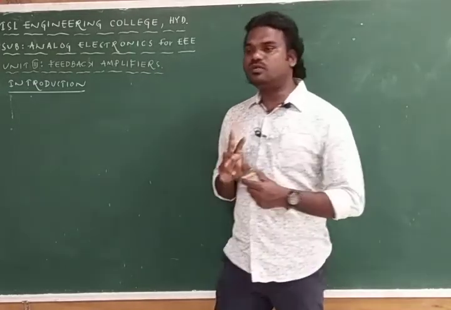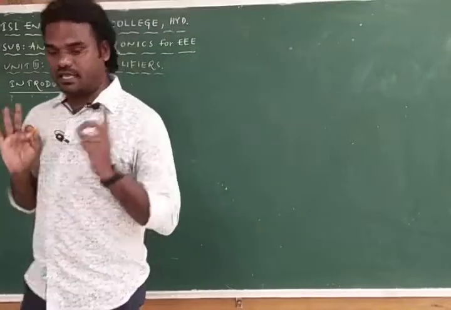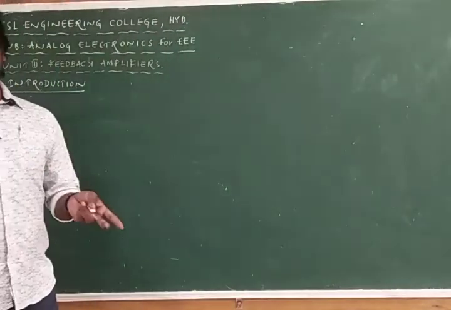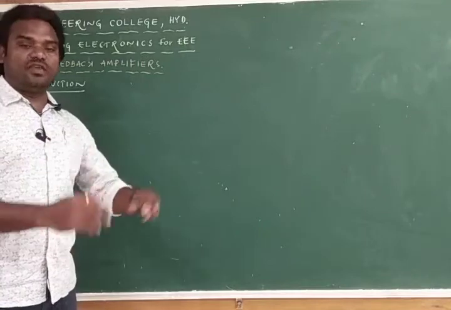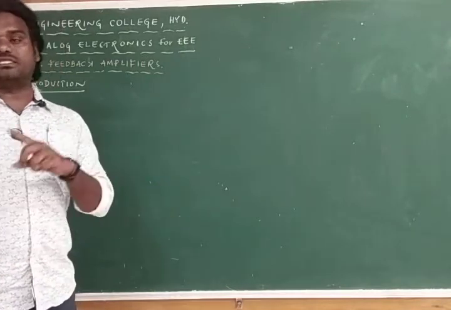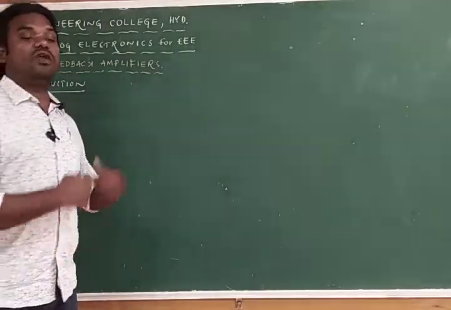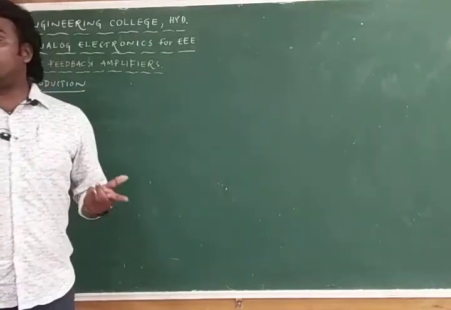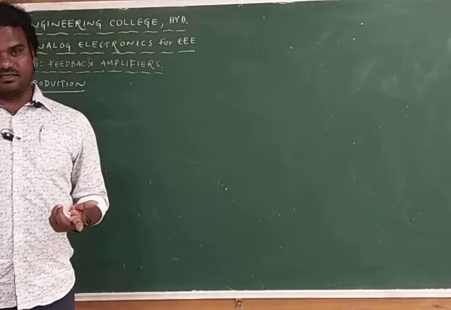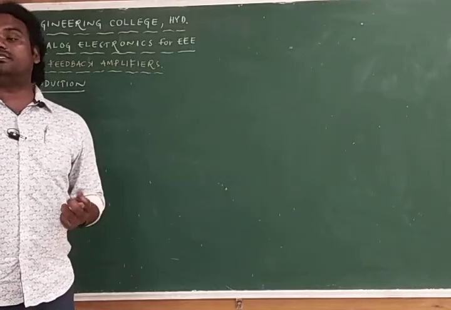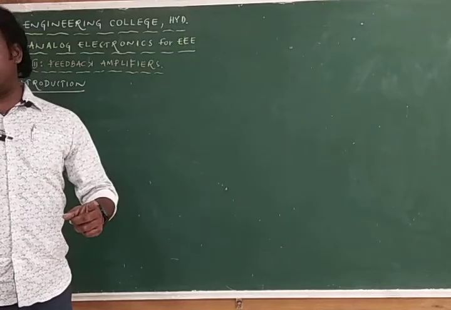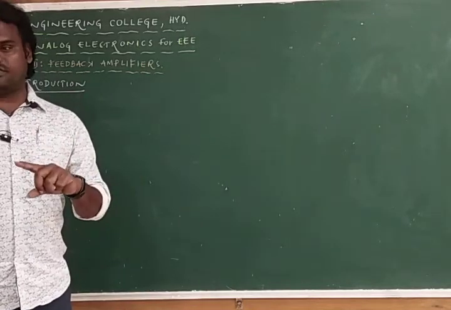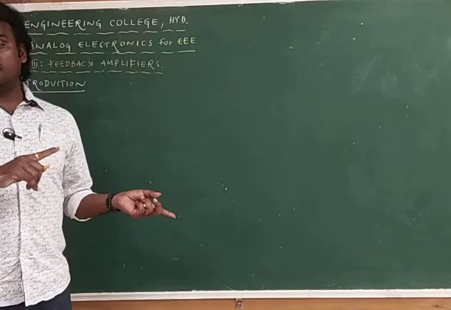Yes. There are two types of feedback. What are those? Positive feedback and negative feedback. If you employ positive feedback, this circuit acts as an oscillator. If you employ negative feedback, it will provide more advantages. The complete third unit discusses only negative feedback. Fourth unit is positive feedback. Third unit is negative feedback.